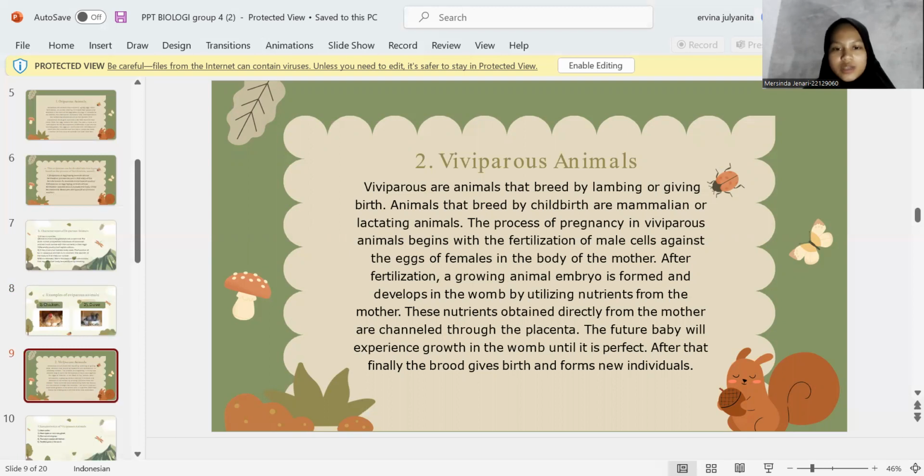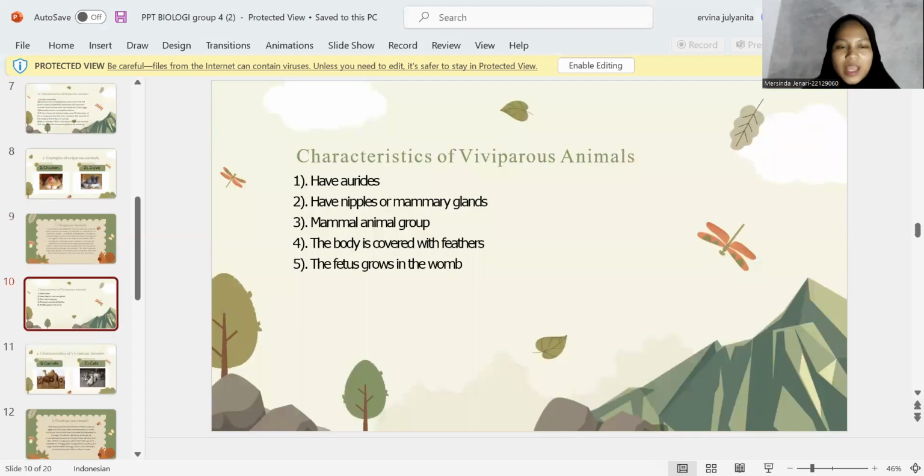After fertilization, an animal embryo is formed and develops in the womb by utilizing nutrients from the mother. These nutrients obtained directly from the mother are channeled through the placenta. The future baby will experience growth in the womb until it is perfect. After that, finally, the mother gives birth and forms a new individual.